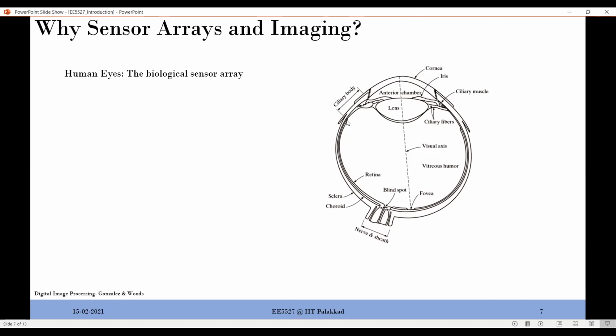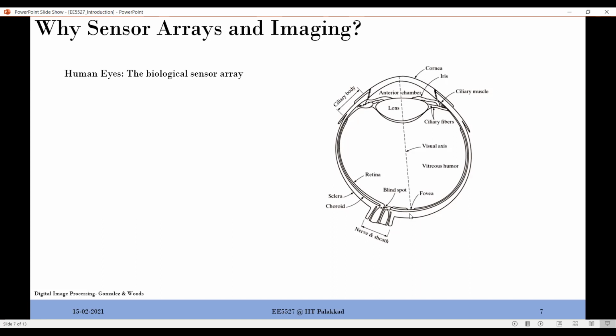Rods are responsible for your low light vision, and they are distributed throughout the retina. Whereas the cones are responsible for your bright light vision, or photopic vision, and they are concentrated in a very small region in the retina, known as the fovea. Most of the time when you are focusing at a particular point in space, more energy from that point falls on your fovea, and the remaining is distributed. The rest of what you see when you look at something falls on your rods, which are distributed throughout your retina.